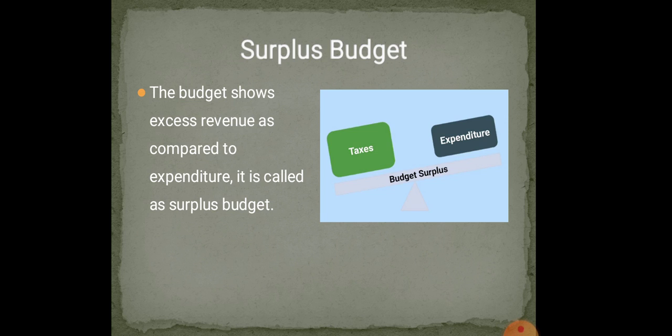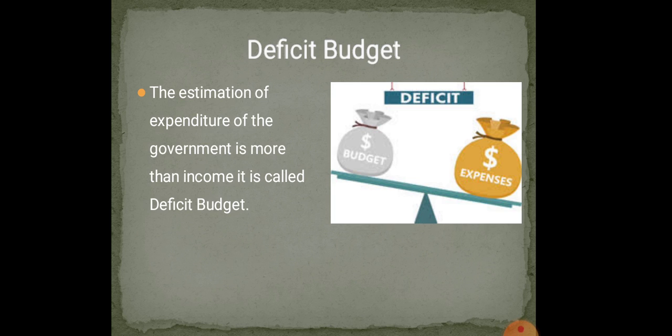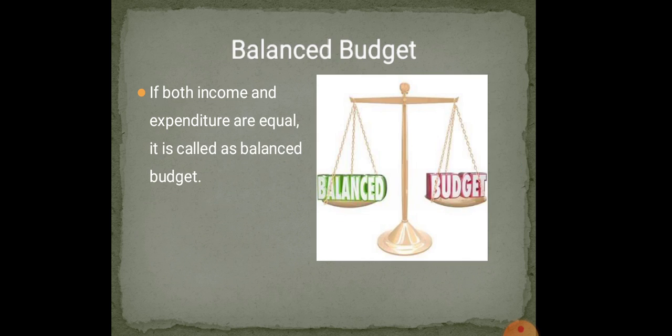And here, the budget I told you, children, tax and expenditure. So, budget surplus: if the expenditure is less and income is more, then that is called surplus budget. If expenditure is more and income is less, the estimation of expenditure of the government is more than income, it is called deficit budget, negative. And balanced budget: if both the income and expenditure are equal, it is called a balanced budget.